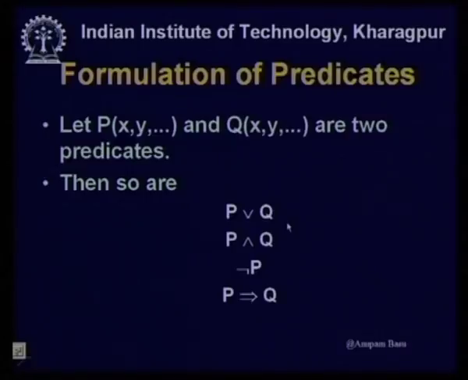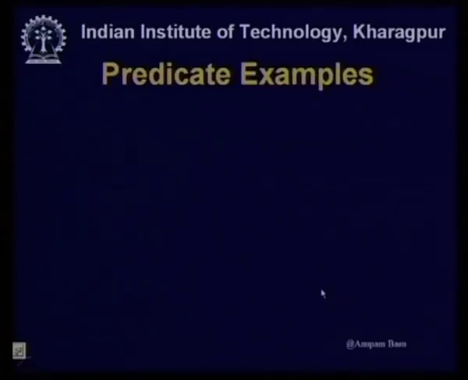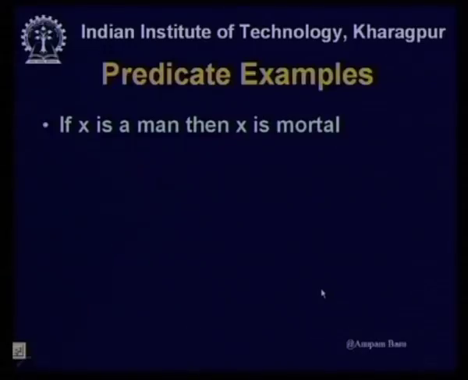So, in predicate logic, if P and Q are two predicates, then P or Q is a valid predicate, well formed formula. P and Q is a valid predicate, not P is a valid predicate, P implies Q is a valid predicate. Exactly these similar things we had in the case of propositional logic.